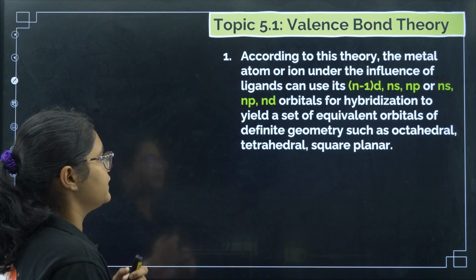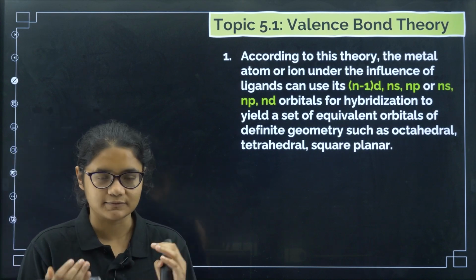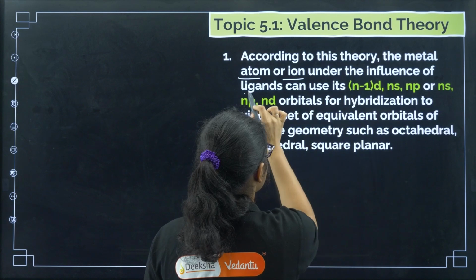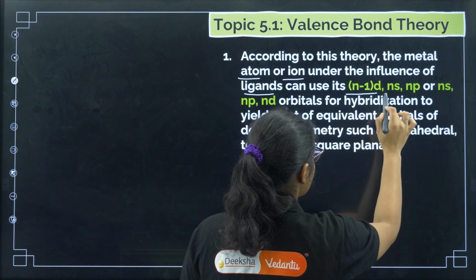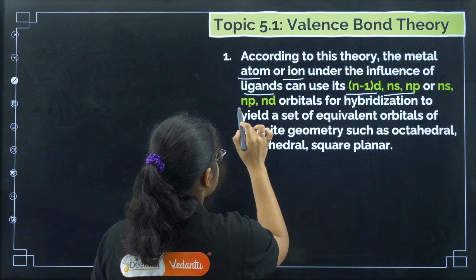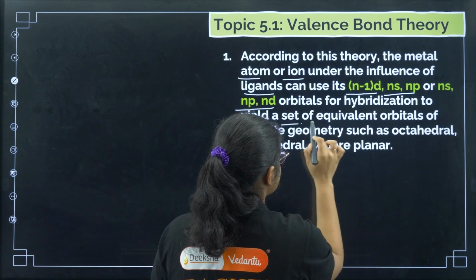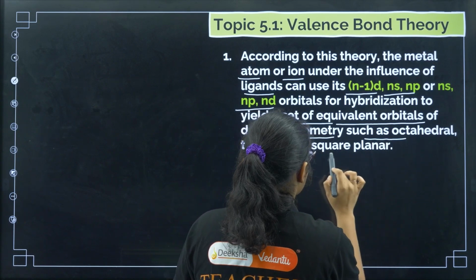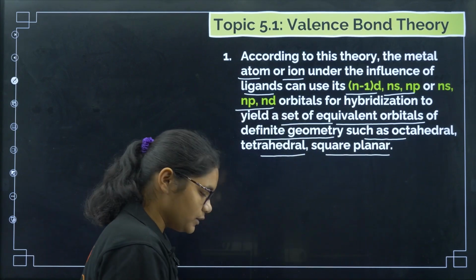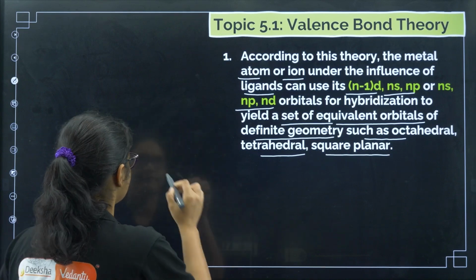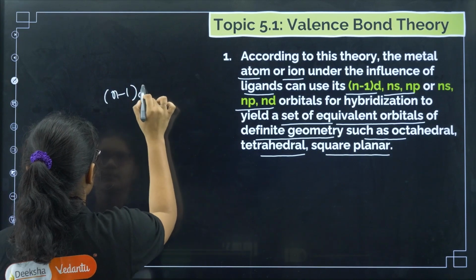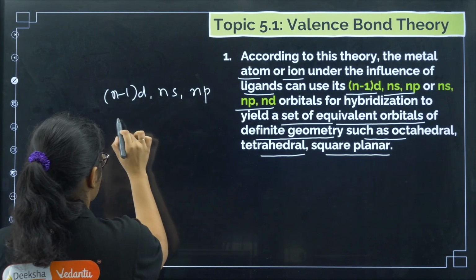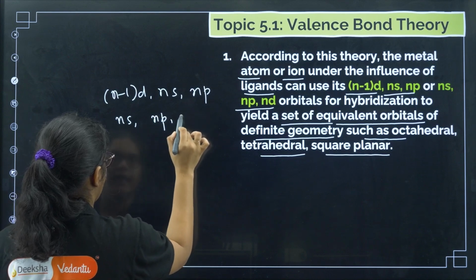Now coming to valence bond theory. First of all, what does the valence bond theory say? According to this theory, the metal atom or ion under the influence of ligands can use its (n-1)d, ns and np, or ns, np and nd orbitals for hybridization to yield a set of equivalent orbitals of definite geometry such as octahedral, tetrahedral or square planar. So in valence bond theory, we can have either (n-1)d, ns and np orbitals, or ns, np and nd orbitals.